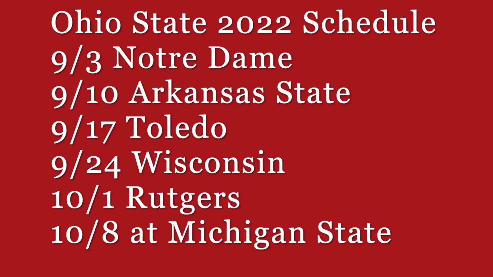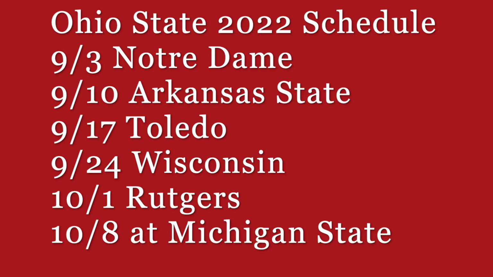Arkansas State, coming off a 2-10 campaign. Toledo at 7-6. And then they dive into Big Ten play. So 6 of the 9 conference games have been rescheduled in terms of the dates. The Buckeyes play the same 9 opponents.